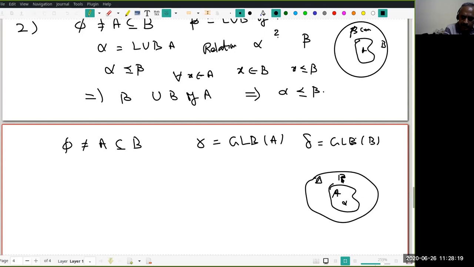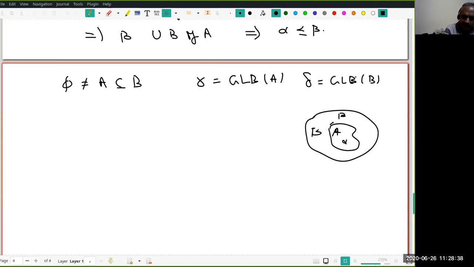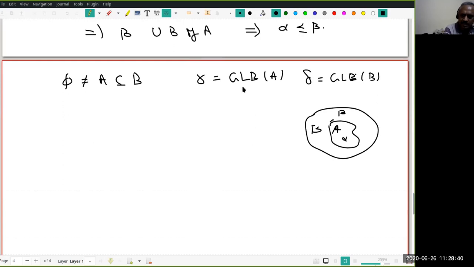There could be a person who is shorter than this in B. You understand that this is B. Therefore, what should I expect? Gamma is greater than or equal to delta. Do you believe that? Just think about it for a second. Again, I confused between gamma and delta. What I meant is this is gamma, and this is delta.